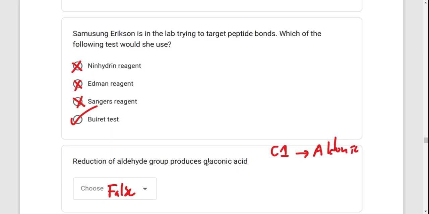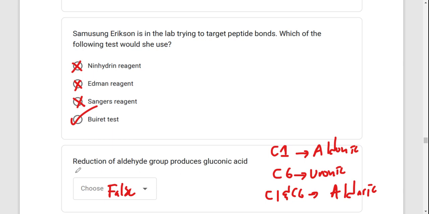And an example of aldonic acid is gluconic acid. If you oxidize at C6, you produce uronic acids, for example, glucuronic acid. These are oxidations. If you oxidize both C1 and C6, you are going to produce aldaric acid. Example, glucaric acid. But reduction produces alditol. An example is sorbitol.